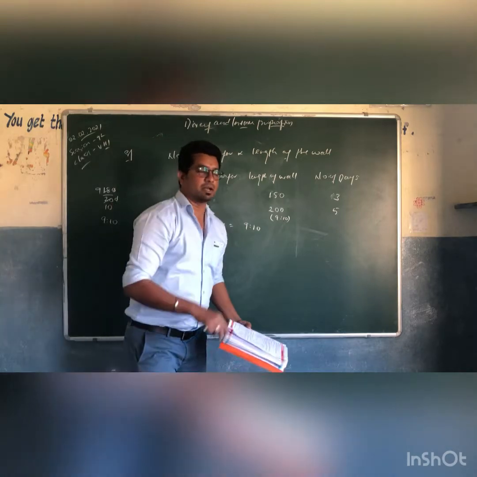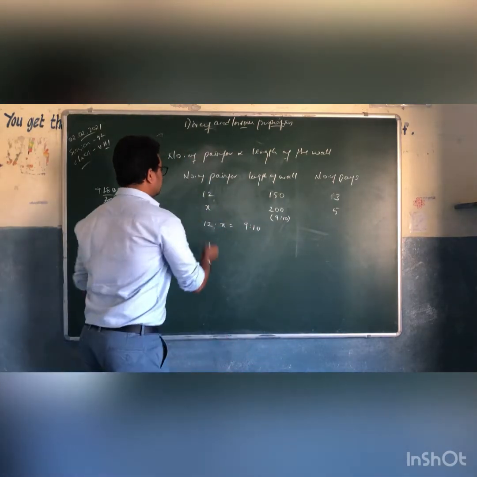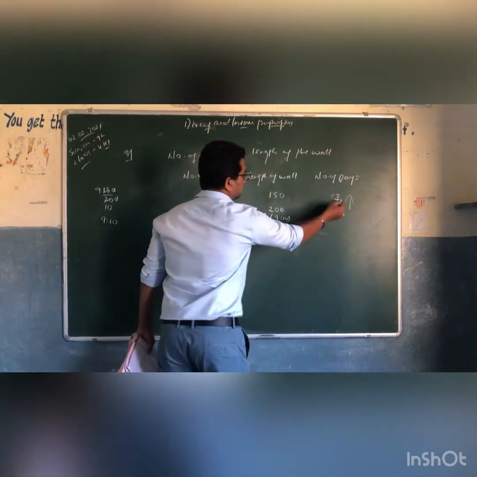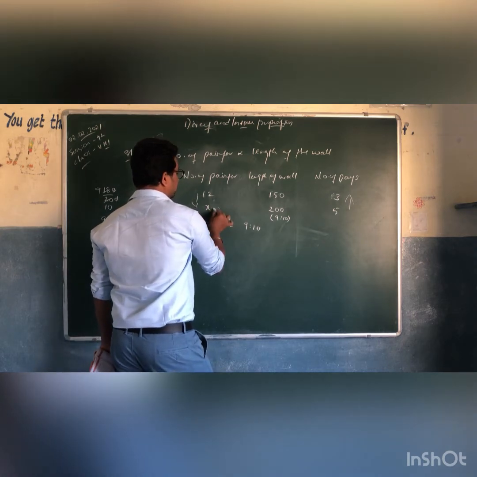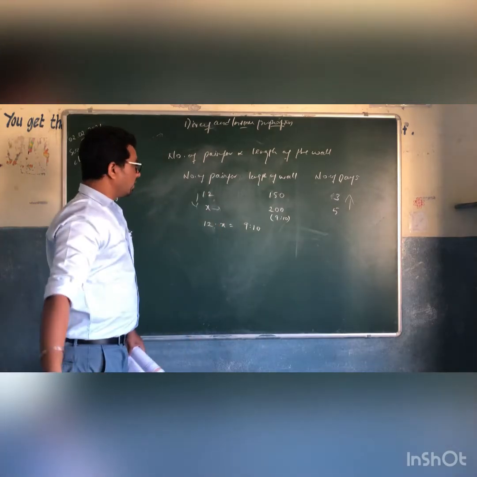When the number of painters decreases, the number of days increases. It is 3 to 5, and 12 to x. So we need to find this x, which will obviously be less than 12.